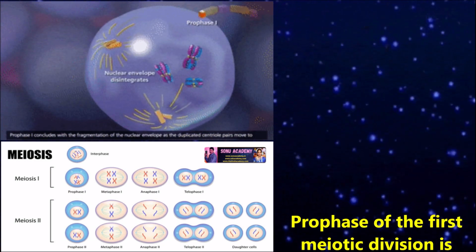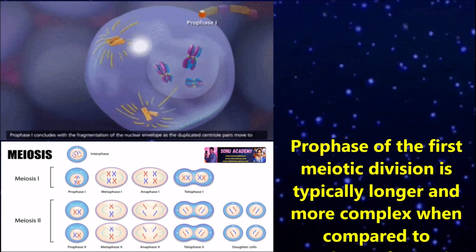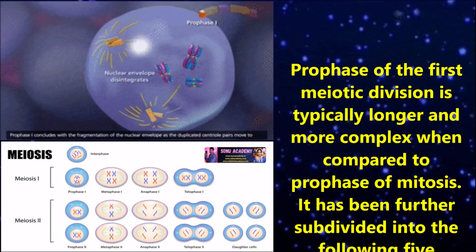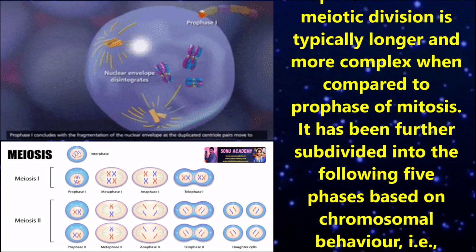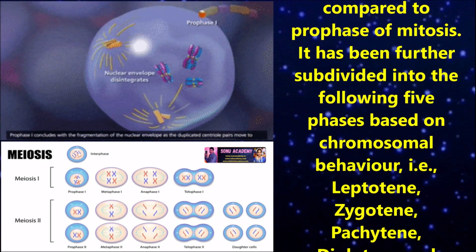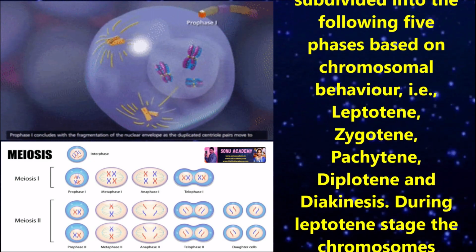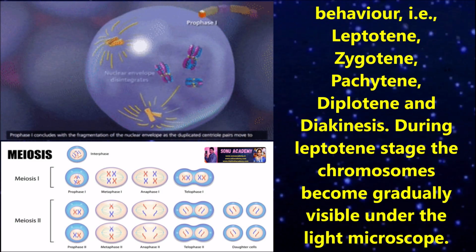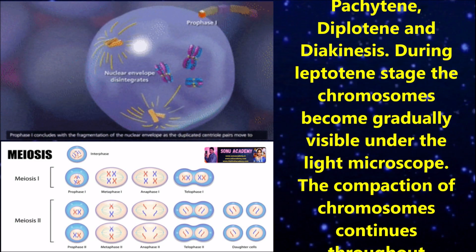Now let us discuss prophase 1. Prophase of the first meiotic division is typically longer and more complex when compared to prophase of mitosis. It has been further subdivided into the following 5 phases based on chromosomal behavior: leptotene, zygotene, pachytene, diplotene, and diakinesis. During the leptotene stage, the chromosomes become gradually visible under the light microscope.